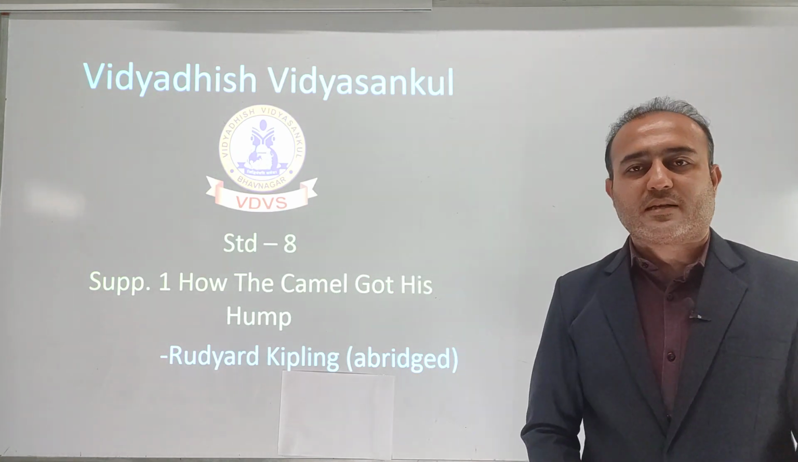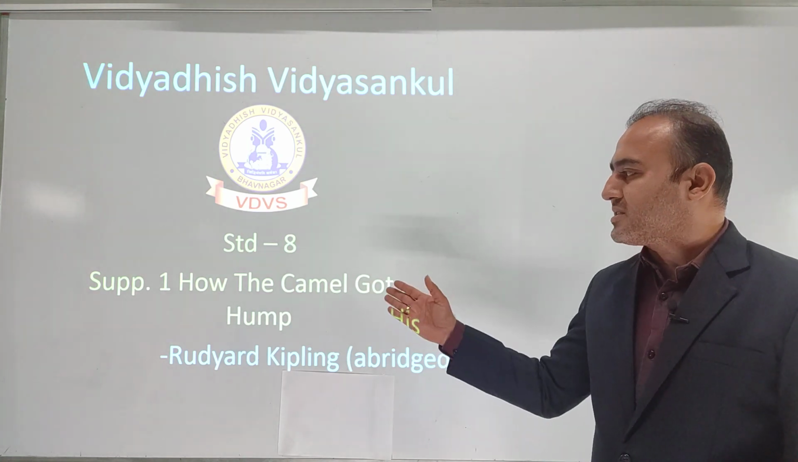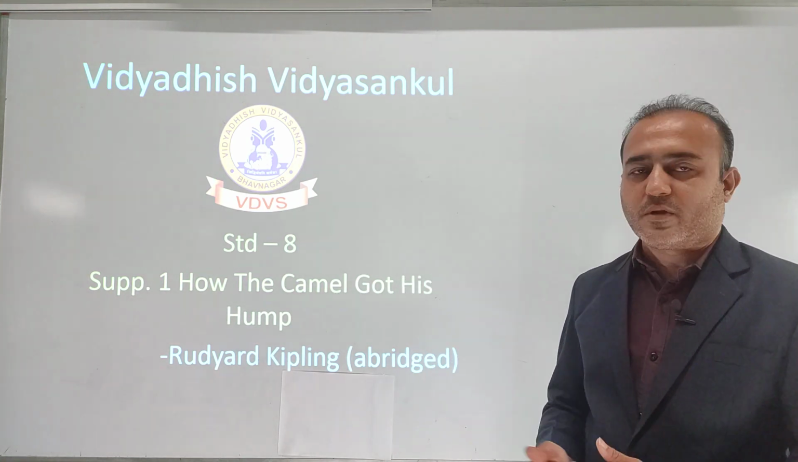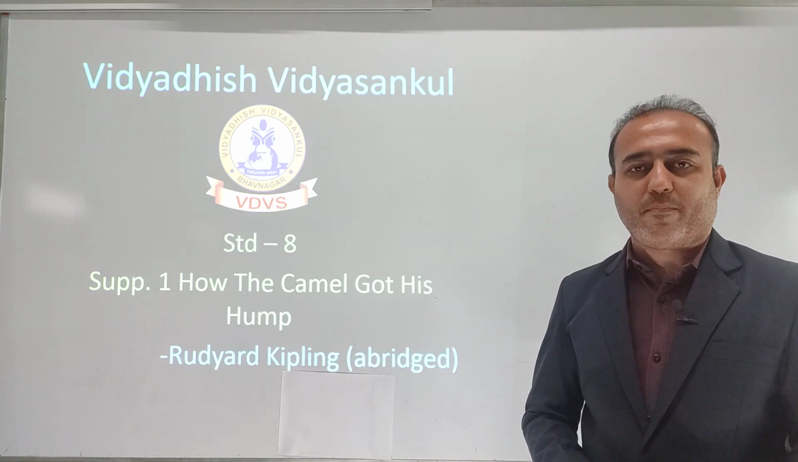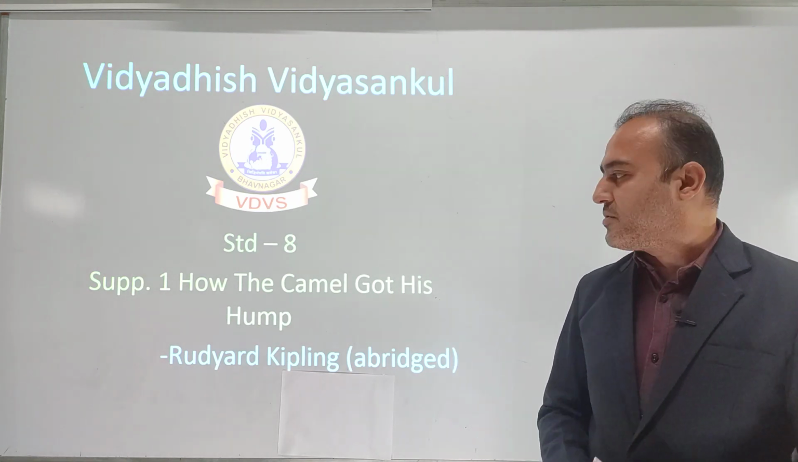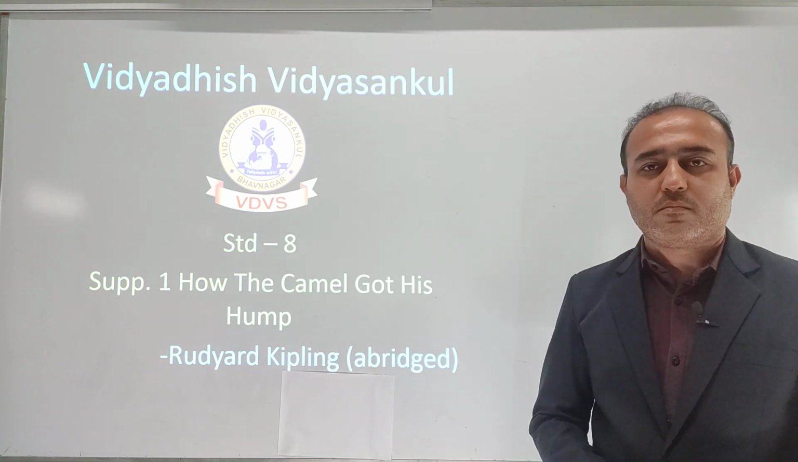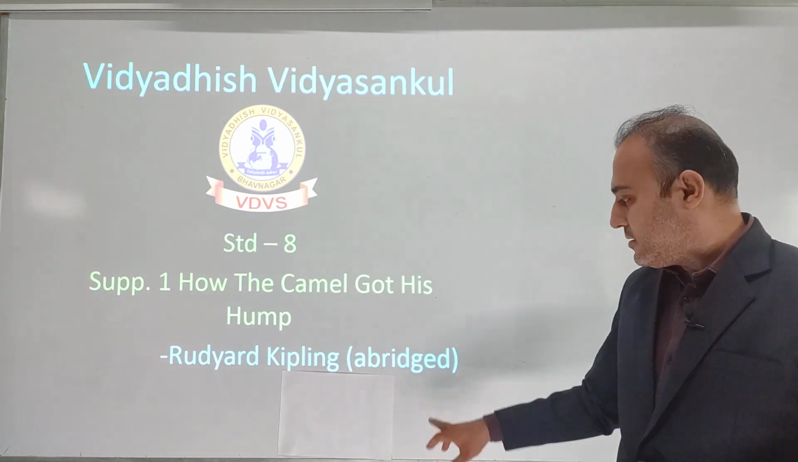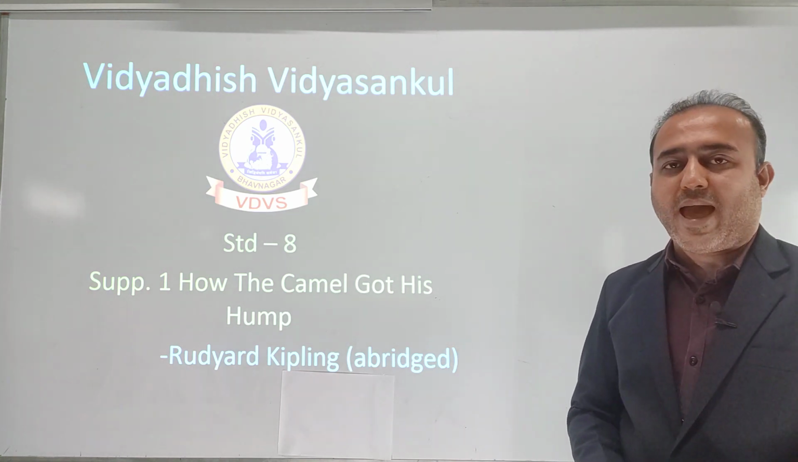Students, in our today's lecture we are going to discuss your standard 8th supplementary reader number 1. The name of the supplementary reader book is It So Happened, and from that your first chapter is How the Camel Got His Hump, by Rudyard Kipling. Here in the bracket it is written as abridged.